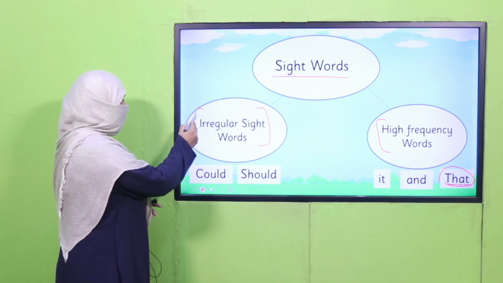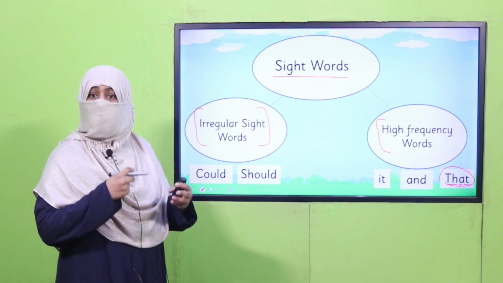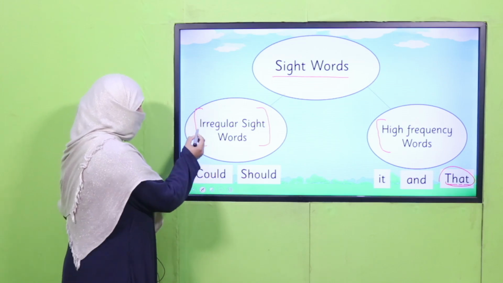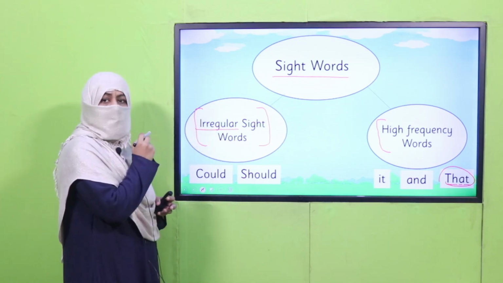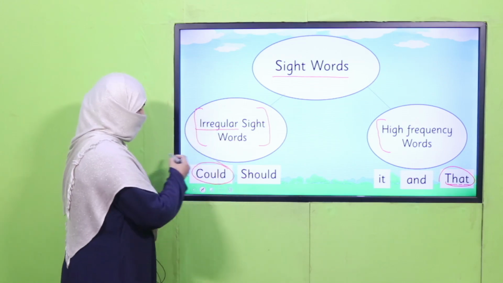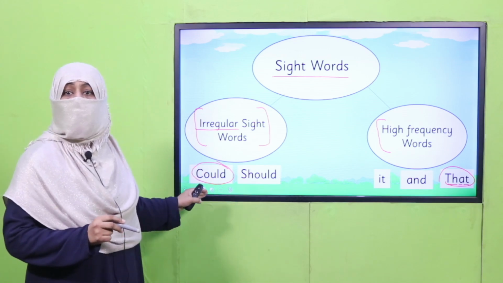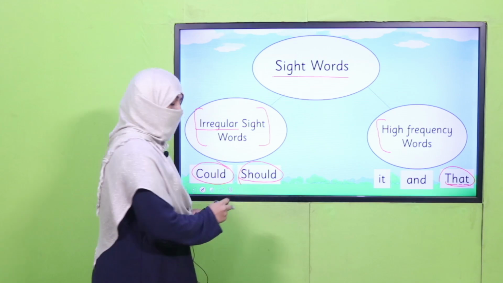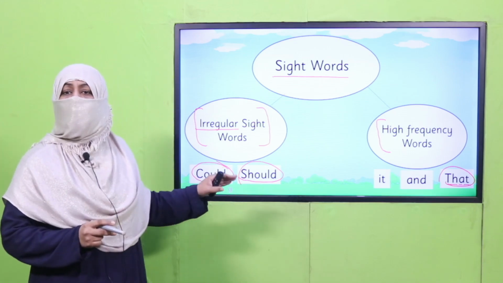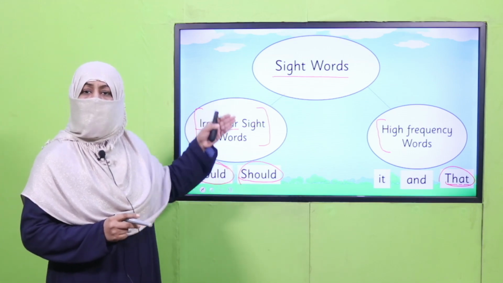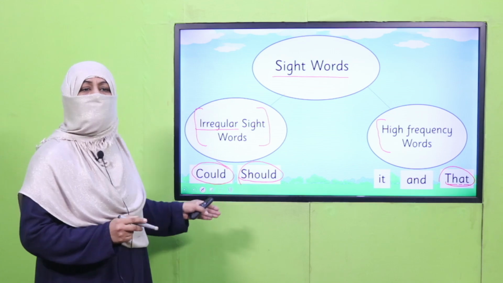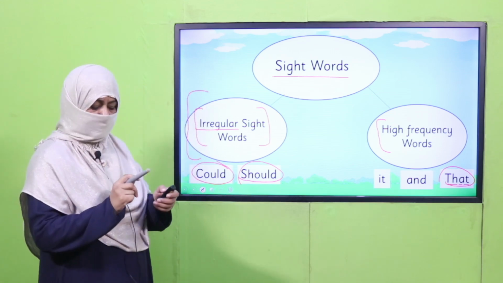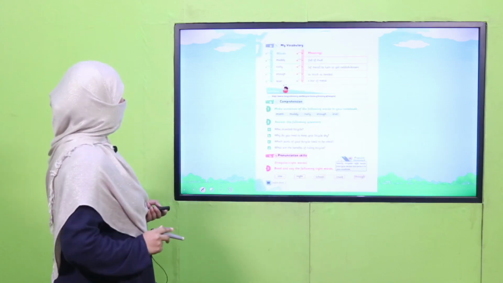But for irregular sight words, though they can also come very regularly, because of their pattern, they are irregular. The word is could. Now we cannot read it through spellings. Okay? The word is should. This is also a word which cannot be broken down by spellings. That's why we call them irregular sight words. Are you clear with the concept? So let's see what your book says about it.